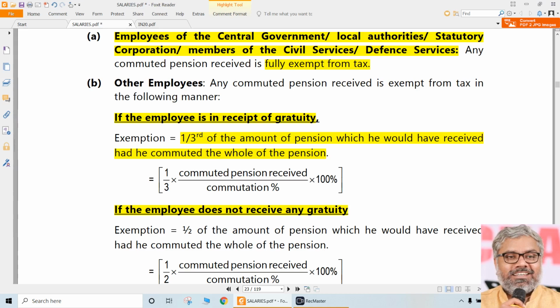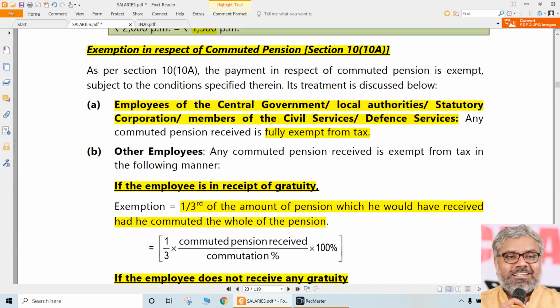Exemption amount is how much? 1/3 of the amount of pension which he would have received. Would have means not really received. Would have received had he commuted the whole of the pension. Had he means if at all he commuted whole of the pension. But he did not commute whole of the pension. He commuted only some portion of the pension. So how much has to be given as exemption is, first we have to convert commuted pension, how much ever is received, into 100 divided by the percentage of commutation.